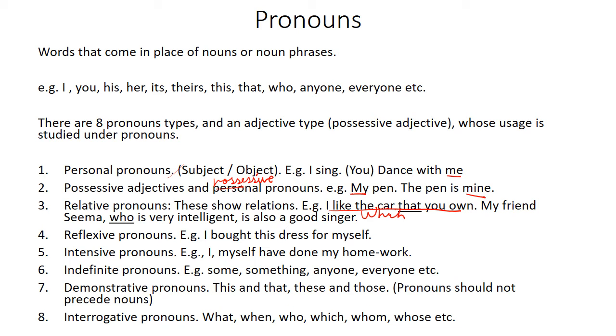Demonstrative pronouns. This and that, these and those. These pronouns should not precede nouns because otherwise they'll become adjectives. Give me this, give me that. Pass me these, pass me those. They are all demonstrative pronouns. Interrogative pronouns. What did you see? When are you coming? Who are you? All these are interrogative pronouns. We want to know a noun by asking these questions. So these are interrogative pronouns.